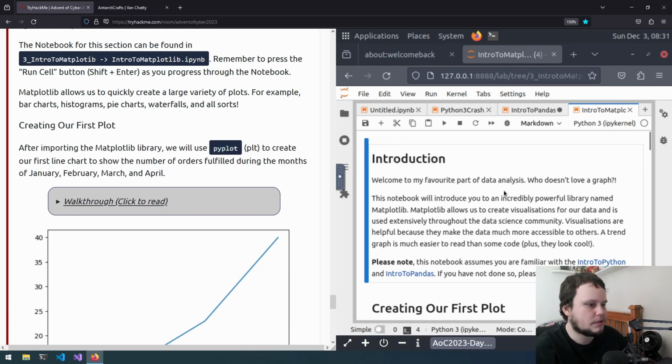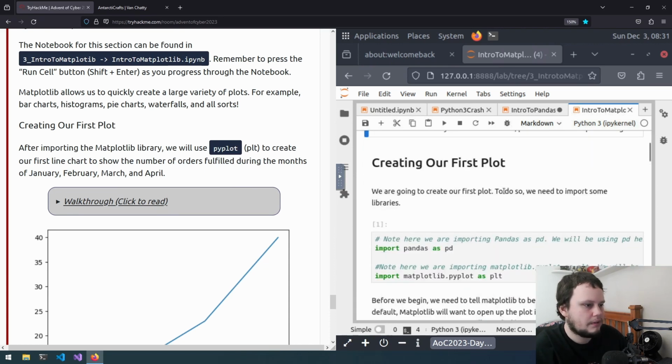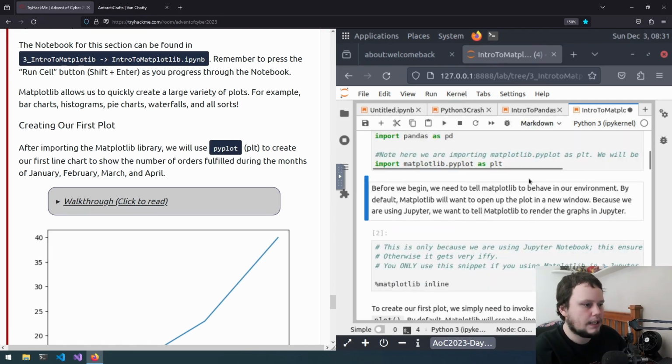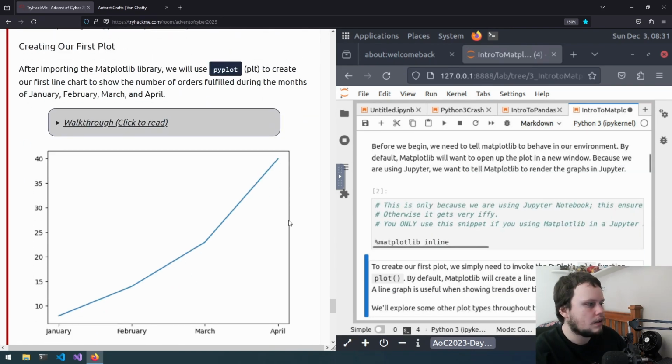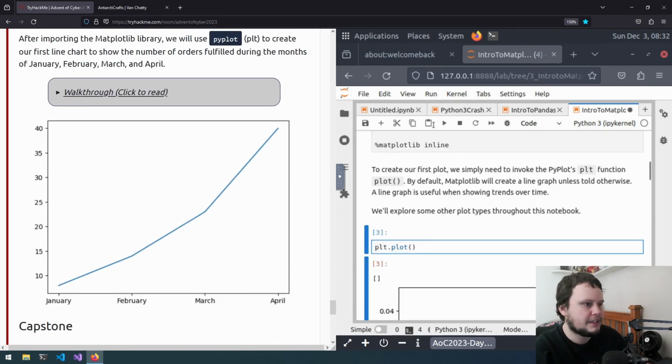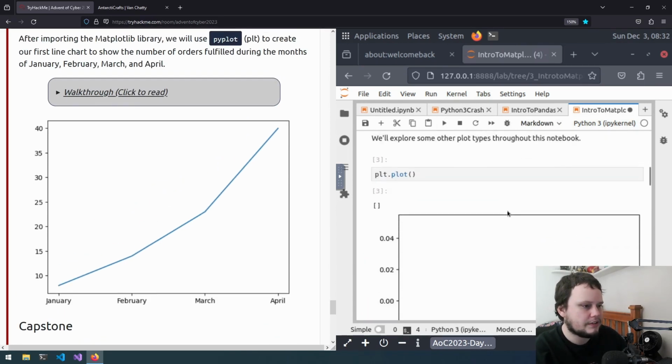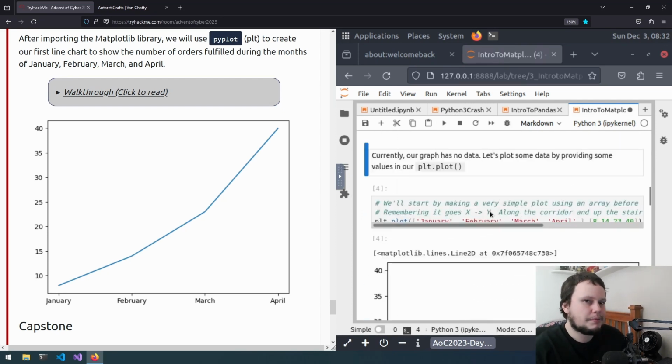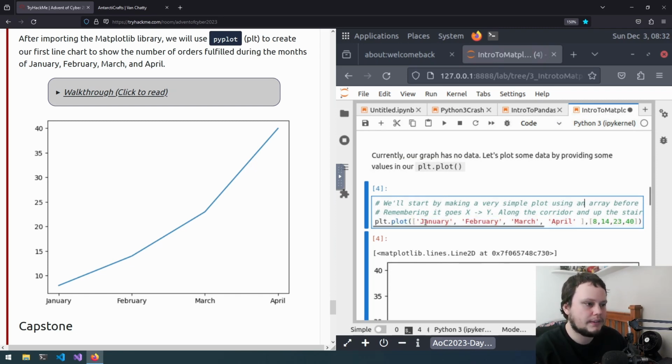So in the notebook, creating our first plot, we're importing pandas as pd, then importing matplotlib.pyplot, giving it the alias of plt. Run that, and if we scroll down, we will run the matplotlib inline as well. Then we'll run plt.plot, though I don't think there's any data in it, so it shouldn't show anything, which is true. First we're going to be creating the data to put into it. The labels are January, February, March, April, and those labels will have the data of 8, 14, 23, 24. So plt.plot data and values.